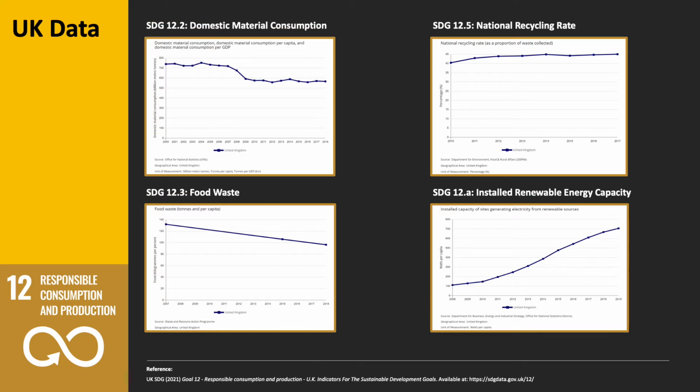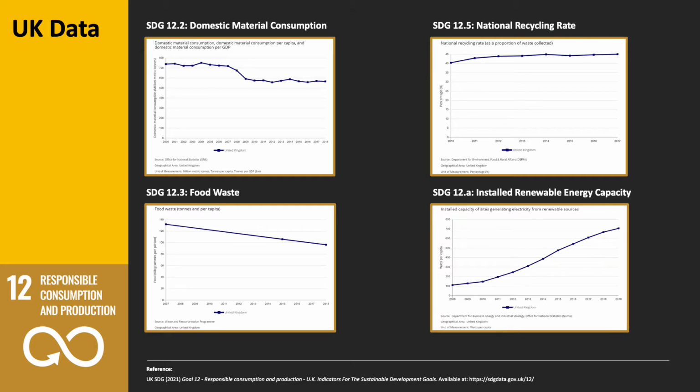So the UK has certain data available, and it's very interesting to look at. So to support the second target, we can look at domestic material consumption. So in the UK in 2000, we've gone from around 750 million metric tons of domestic material consumed, and that has gone down to just below 600 million metric tons in 2018. So it's a reduction. It's coming down slowly, and hopefully we can see it come down even more.